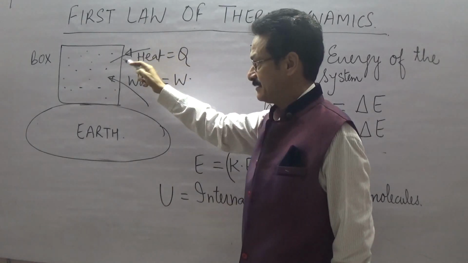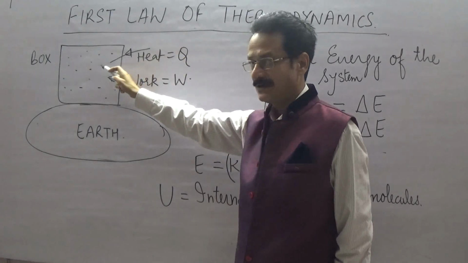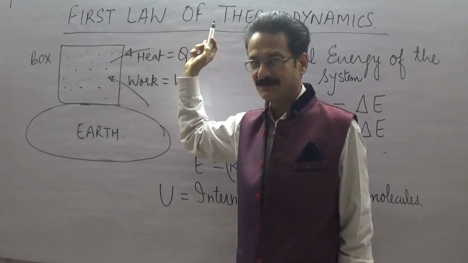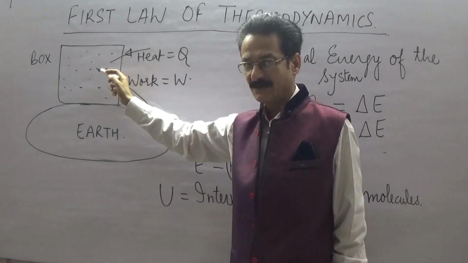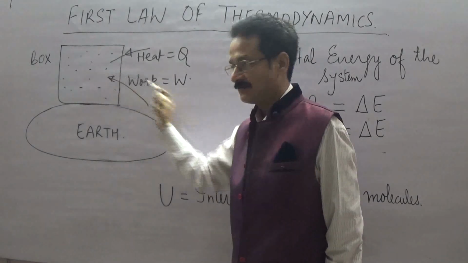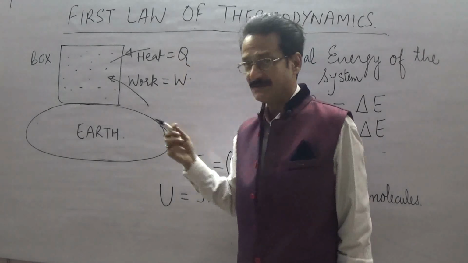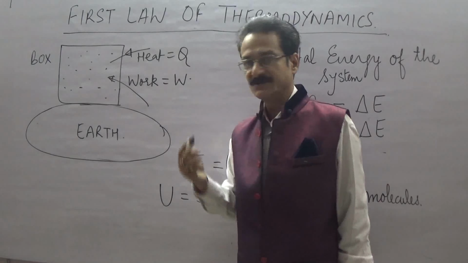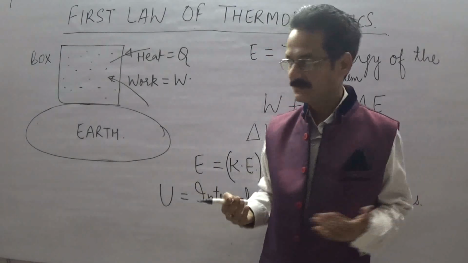Heat is energy in transit, so it can flow through the system boundary into the system or out of the system. Similarly, work is also energy in transit. It can flow into the system or out of the system. These are the two energy modes by virtue of which this system can exchange energy with the surroundings.